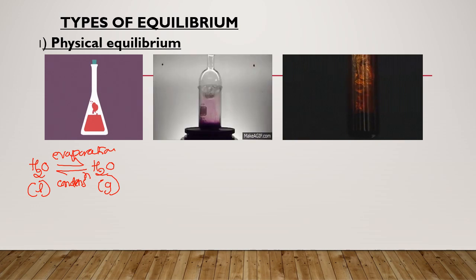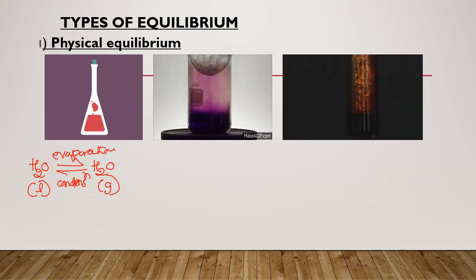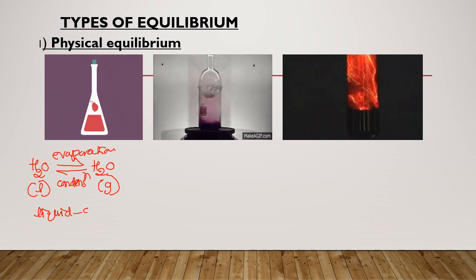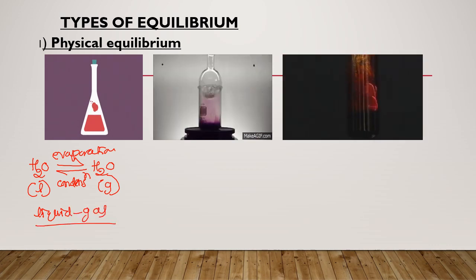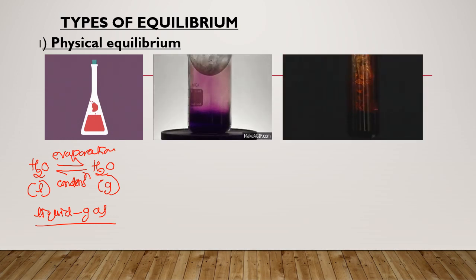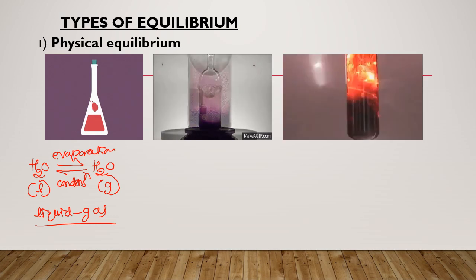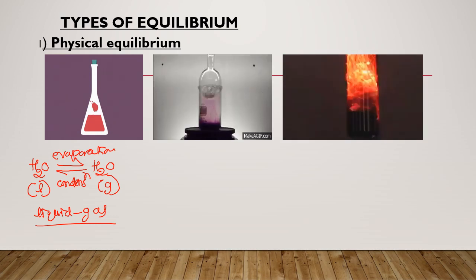There is an equilibrium established between the liquid form of H2O and the gaseous form of H2O. So this is liquid to gas equilibrium, which comes under physical equilibrium. There is no change in the chemical components, only a change in their physical state. That means physical phase transformation.